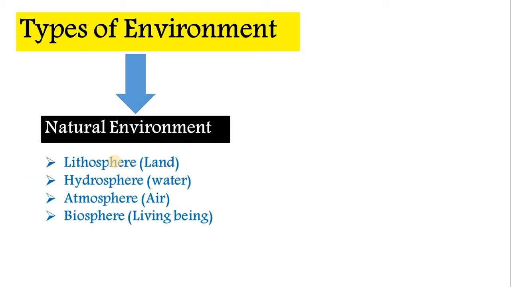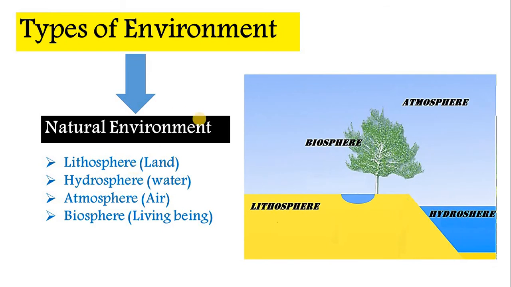Examples of the natural environment could be four. The first one is the lithosphere, that is land, as you can see here in the picture. The second one is the hydrosphere, that is the area which is covered with water. It could be a sea, a pond, a lake, or a river. Then is the atmosphere, that is the air which is surrounding us, and the next one is the biosphere, that is all the living components present on the earth, or maybe inside the water also. That all will be part of the biosphere, that is, living beings.